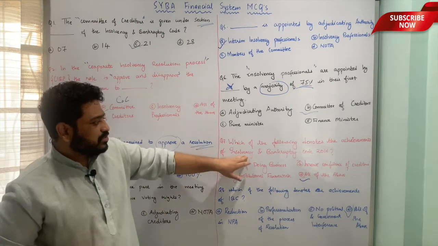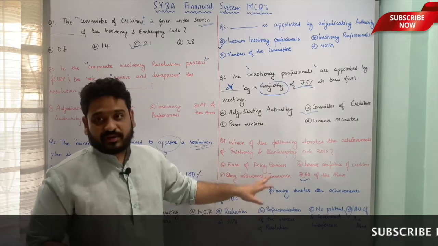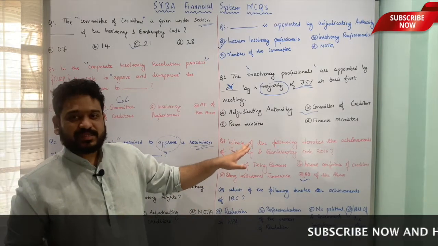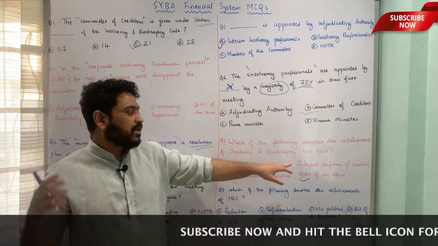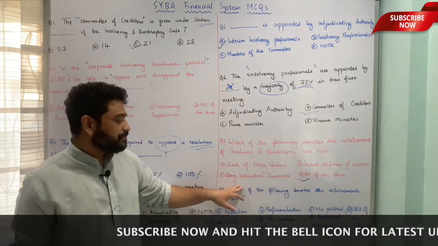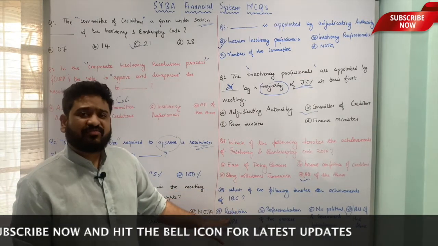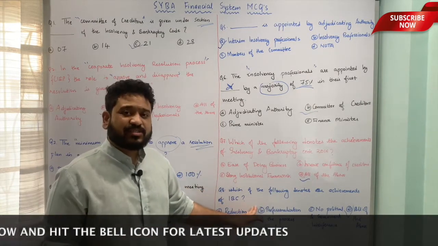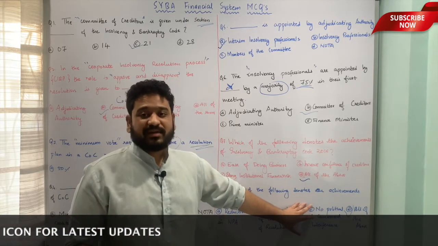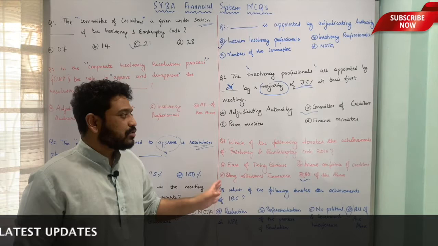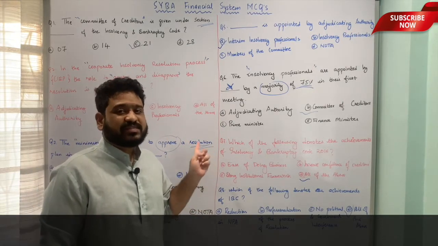Now in these two questions, that is question number 7 and 8, we have seen in all 6 important achievements of the Insolvency and Bankruptcy Code 2016. They are: improves ease of doing business, increases the confidence of creditors, a very strong institutional framework, reduction in non-performing assets, professionalization of the process of resolution, and no political or government interference in the process of resolution. So these were some of the important questions associated with the Insolvency and Bankruptcy Code.